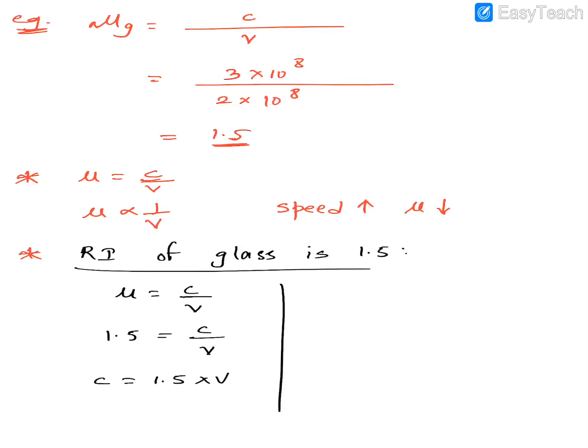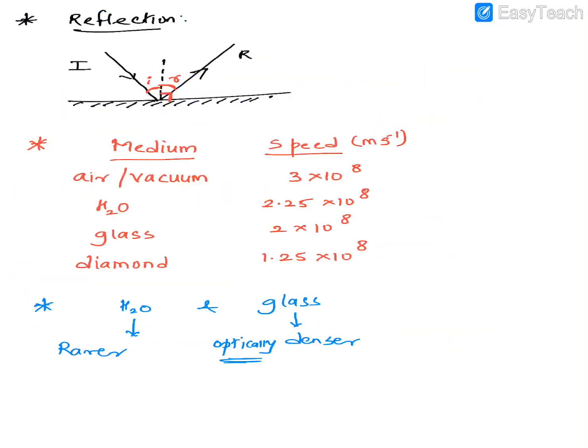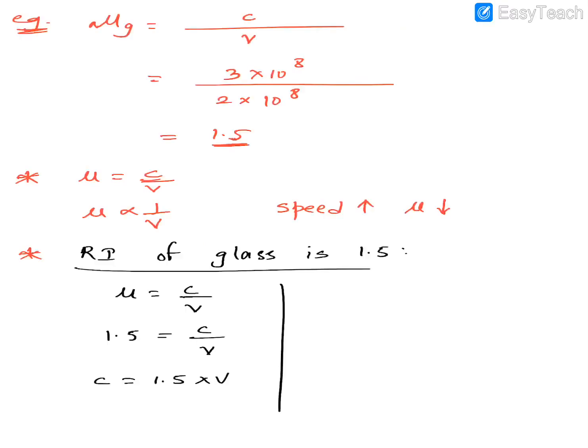Also, one more thing. I'll tell you the refractive index of a few materials which you should know by heart. It will help you. The refractive index of those few materials which you need to know are these ones only. For air, it is 1 because it is the absolute refractive index. For water, it is 1.33. For glass, it's 1.50. And for diamond, it's 2.41. So these are the only 4 standard materials whose values you need to know by heart. Rest all is okay.